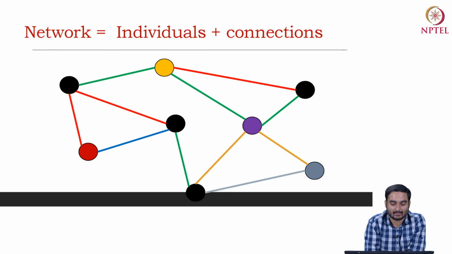So, by the color, what I mean to say is that nodes can be of different types, and edges can also be of different types. For example, in social networks, let's say Twitter, you can think of nodes as users, or you can think of nodes as tweets. Links can be a follower-following link, where one user follows another.